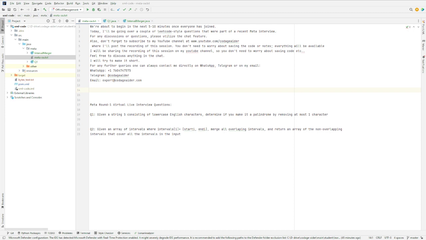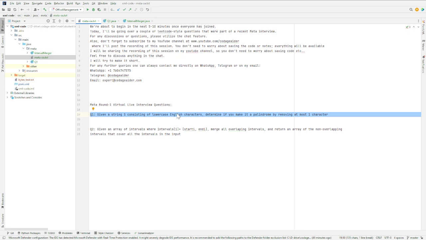If anyone has any approach to solve question one, which is: given a string s of lowercase characters, determine if you can make it a palindrome by removing at most one character.